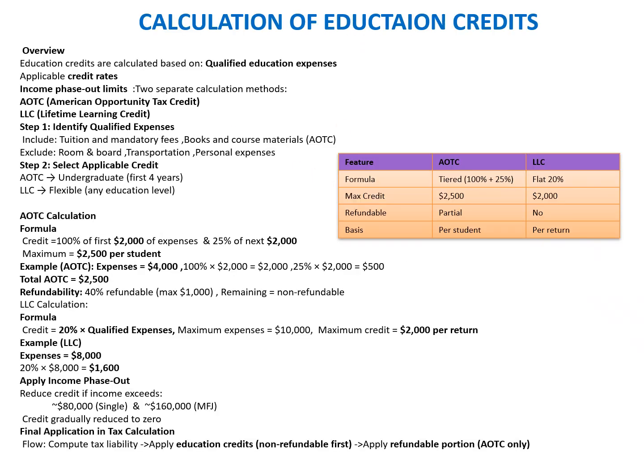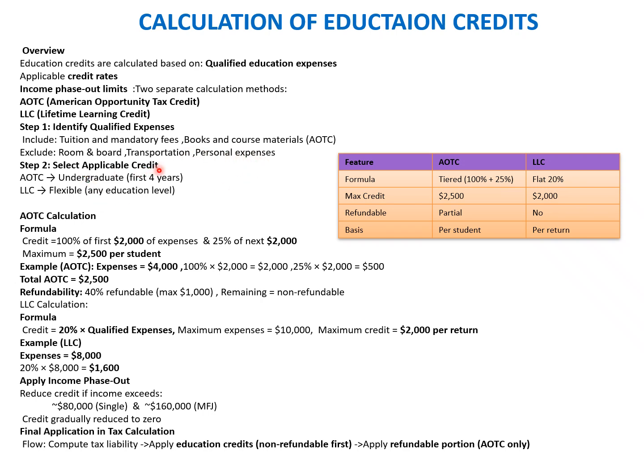So let's spend some time understanding the calculation of both credits, AOTC and LLC. Education credits are calculated based on the qualified education expenses, applicable credit rates, and income phase out limits, with two separate calculation methods. AOTC is the American Opportunity Tax Credit and LLC is the Lifetime Learning Credit. Step one is to identify the qualified expenses. Include the tuition, mandatory fees, books and course material. Exclude room and board, transportation and personal expenses.